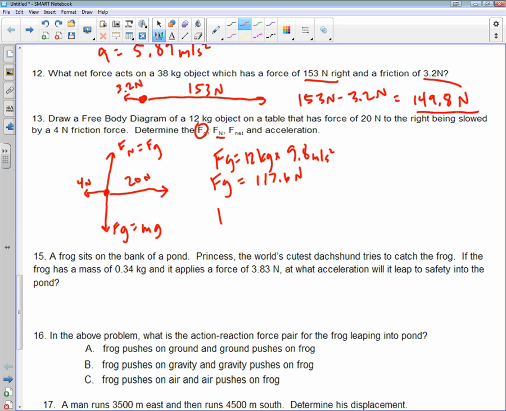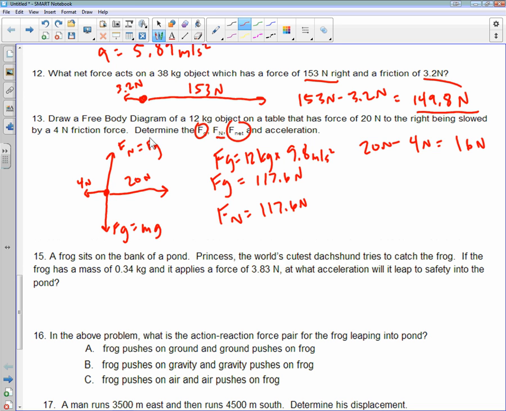It's the same value. So the normal force is 117.6. The net force here is just going to be, you know, the top and bottom will cancel. 117 on top minus 117 on the bottom is 0. And then we do right minus left. So we'll end up with 20 newtons of force to the right minus the 4 newtons to the left. Will give us a net force of 16 newtons.